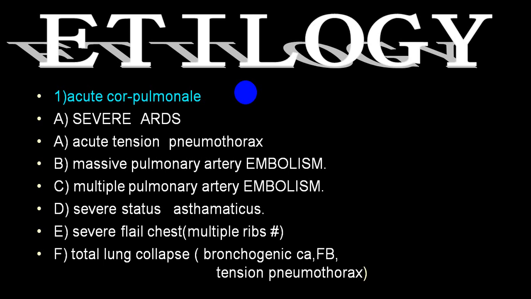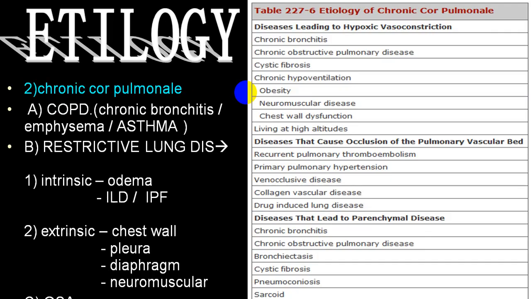Of these, tension pneumothorax and massive pulmonary embolism come topmost on the list for acute cor pulmonale.